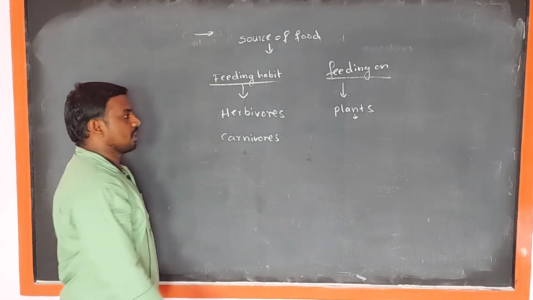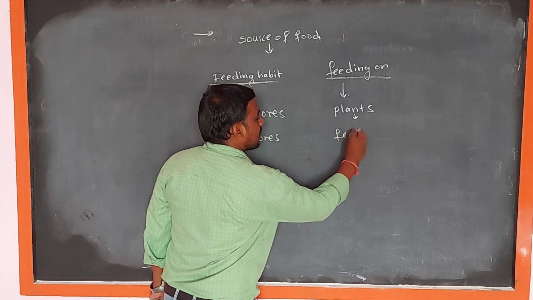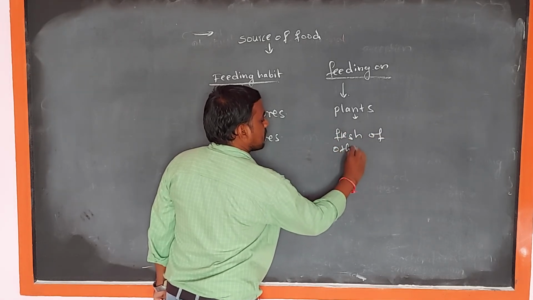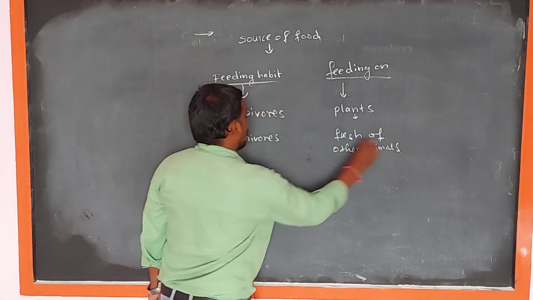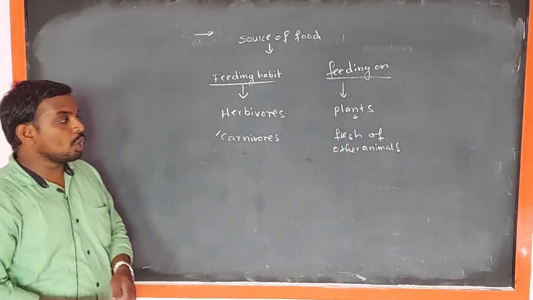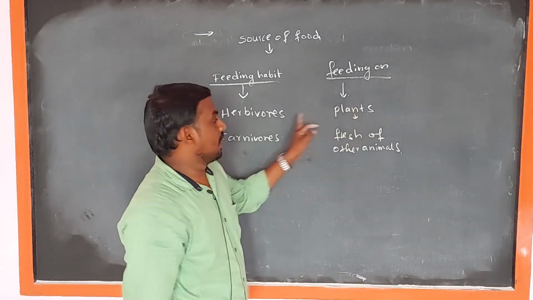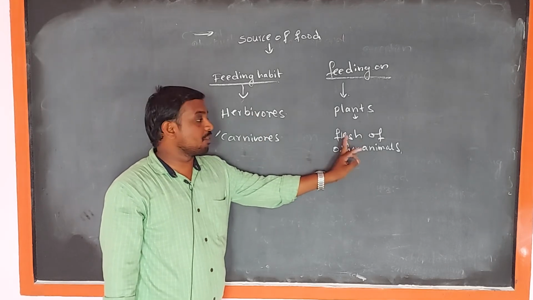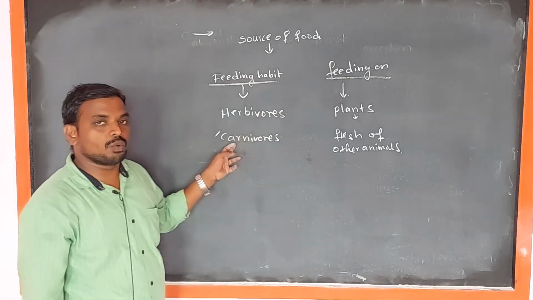These animals feed on the flesh of other animals. So the animals which feed on plants and plant products are known as herbivores. The animals which feed on the flesh of other animals are known as carnivores.